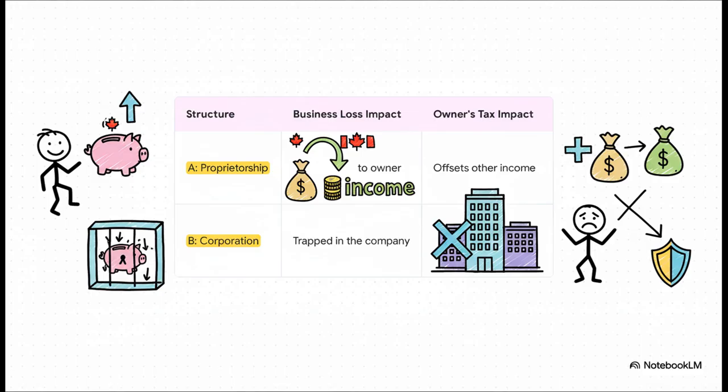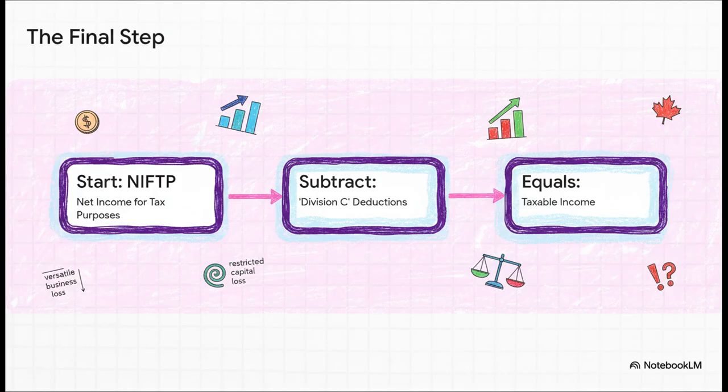For example, if you're a sole proprietor and your business loses 100 grand, that's a powerful business loss that flows right to you personally. But if you run that same business through a corporation, that loss is trapped inside the company. All you get on your personal return is a capital loss on worthless shares, which, as we now know, is way less useful.